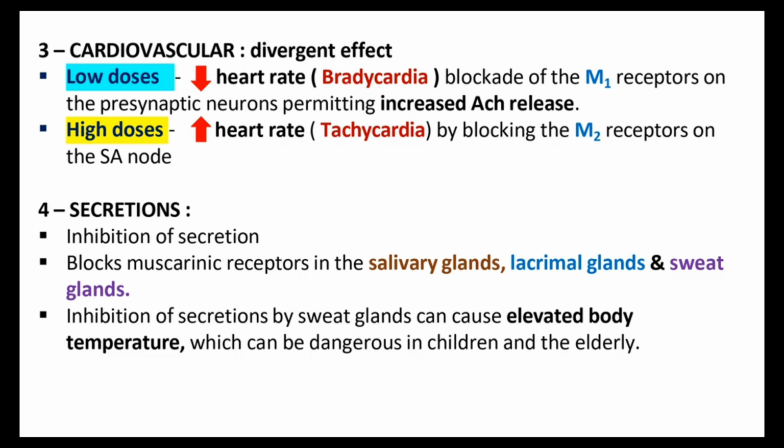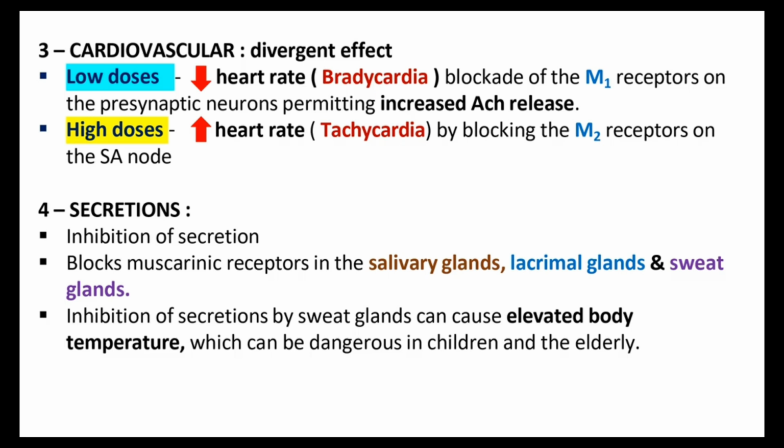In the lower dose it shows an agonist action, but in the higher dose, what happens? It increases the heart rate, that means tachycardia, by blocking the M2 receptors. Okay, these are the main actions in the cardiovascular system. Please note down this one also, very important.